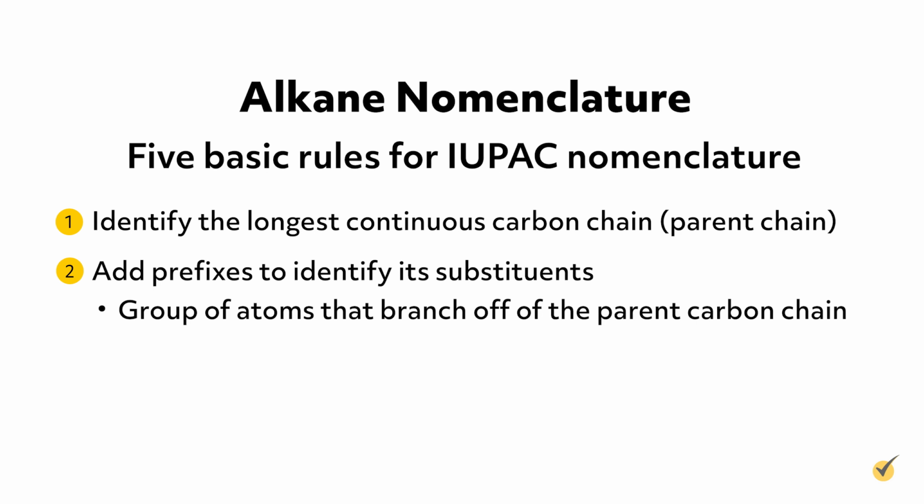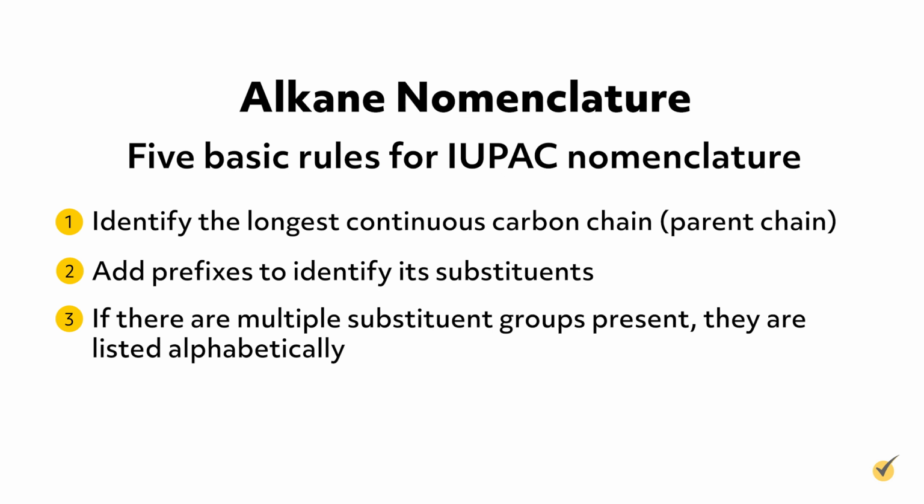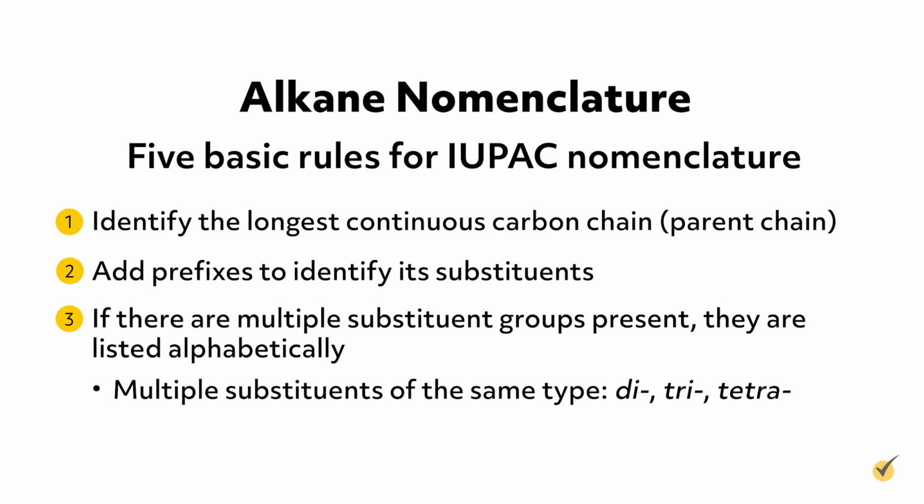A substituent is a group of atoms that branch off of the parent carbon chain. The position of a substituent is determined by a numerical value corresponding to its location on the parent chain. Positions along the chain are numbered by consecutively counting carbon atoms from either end of the molecular formula. IUPAC naming rules determine how the carbon atoms of the parent chain are numbered. Third, if there are multiple substituent groups present, they are listed alphabetically. And if there are multiple substituents of the same type, they are denoted using the prefixes di, tri, tetra, etc.